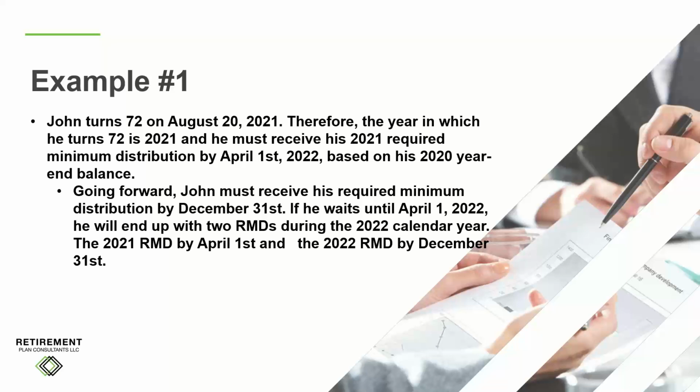Going forward, John must receive his required minimum distribution by December 31st. If he waits until April 1st, 2022, he will end up with 2 RMDs during the 2022 calendar year. The 2021 RMD by April 1st and the 2022 RMD by December 31st.